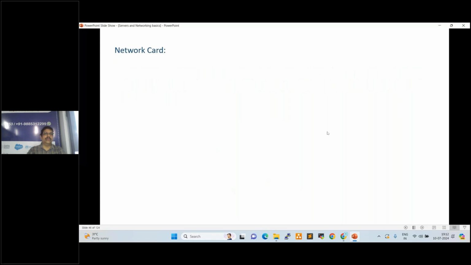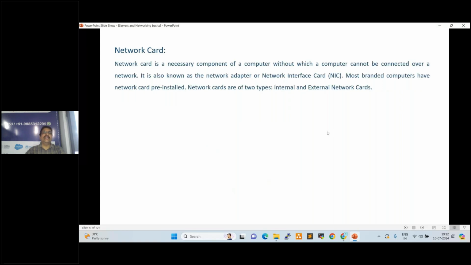Network cards. A network card is a necessary component of a computer without which a computer cannot be connected over a network. It is also known as the network adapter or network interface card (NIC). Most branded computers have a network card pre-installed. Network cards are of two types: internal and external network cards.